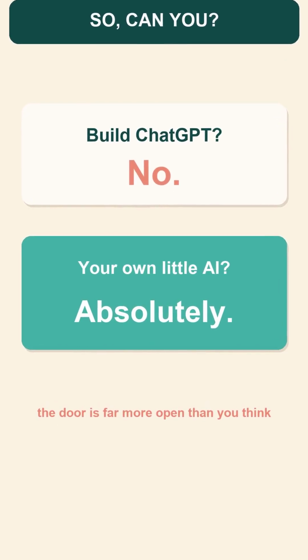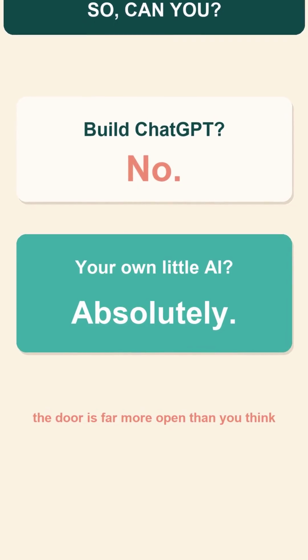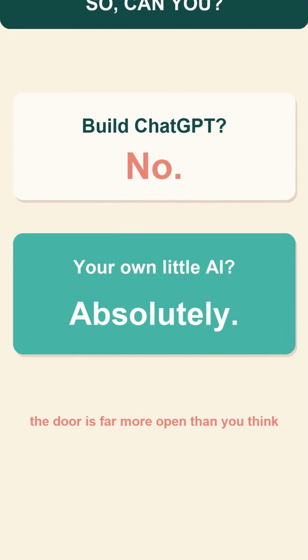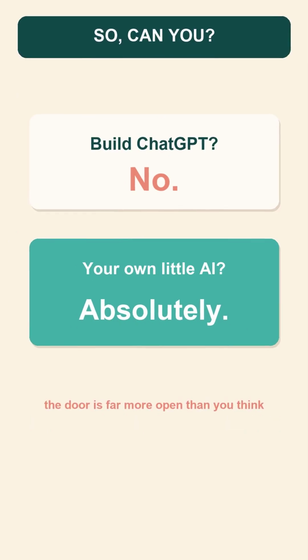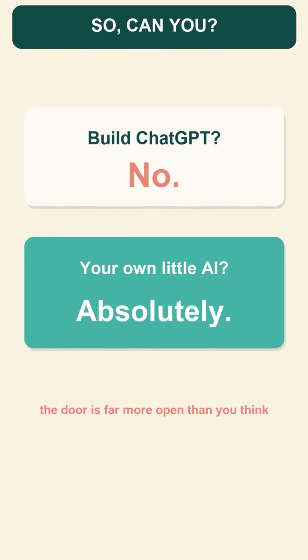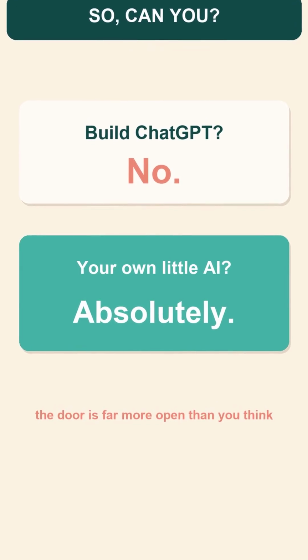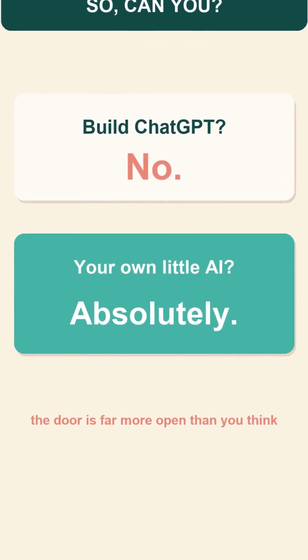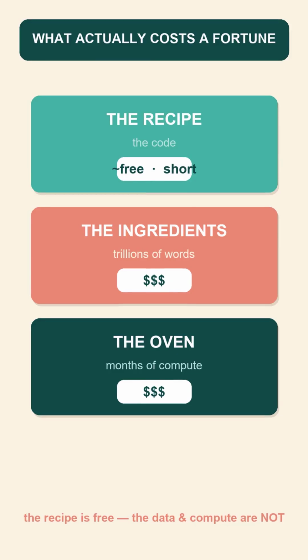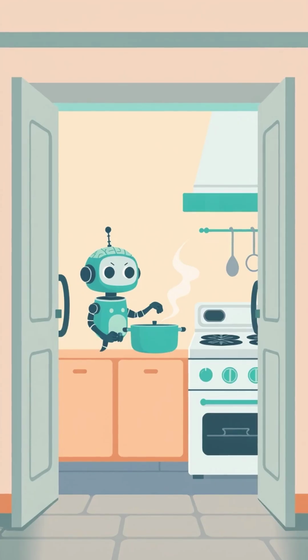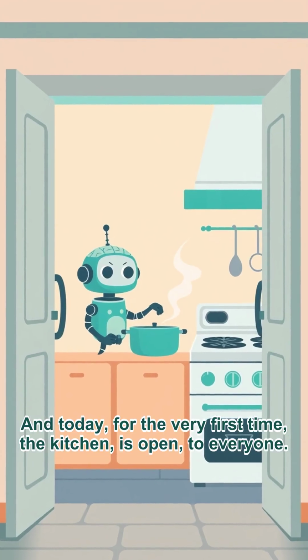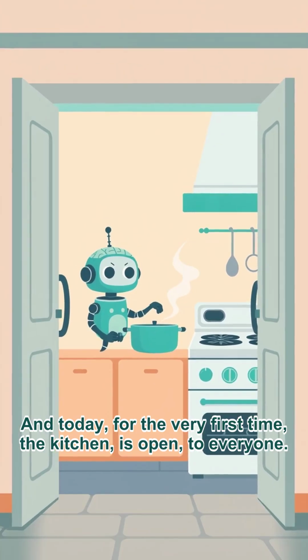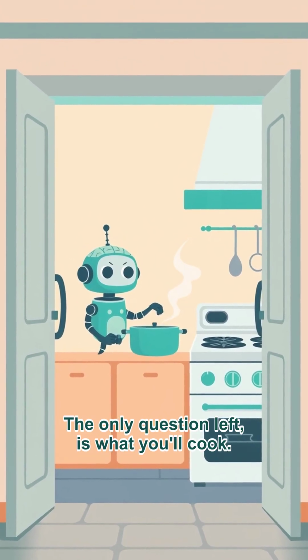So here is the honest final answer. Could you build ChatGPT? The whole thing? No. That takes a small fortune and an army. But your own little AI? One that runs on your machine, learns your style, and answers only to you? Absolutely. Without a doubt. The recipe was always free. And today, for the very first time, the kitchen is open to everyone. The only question left is what you'll cook.